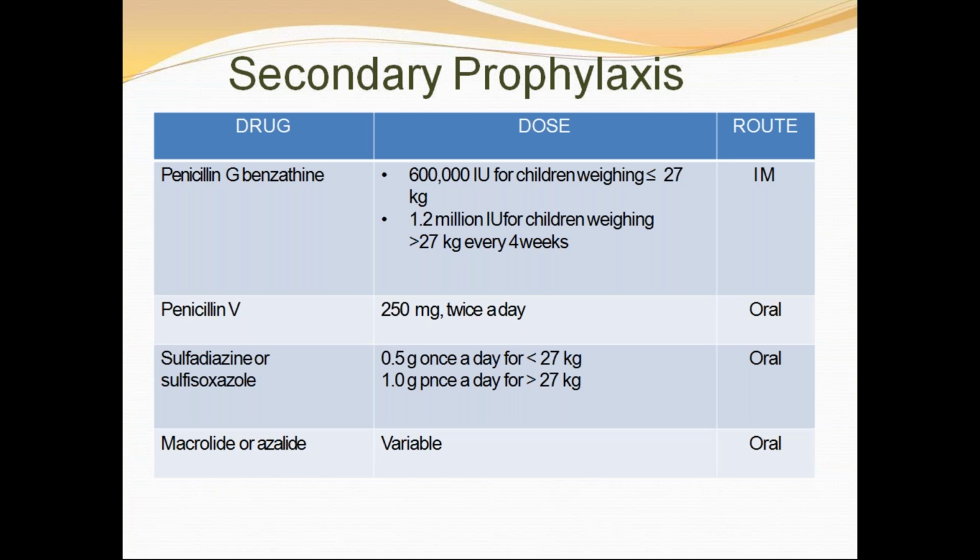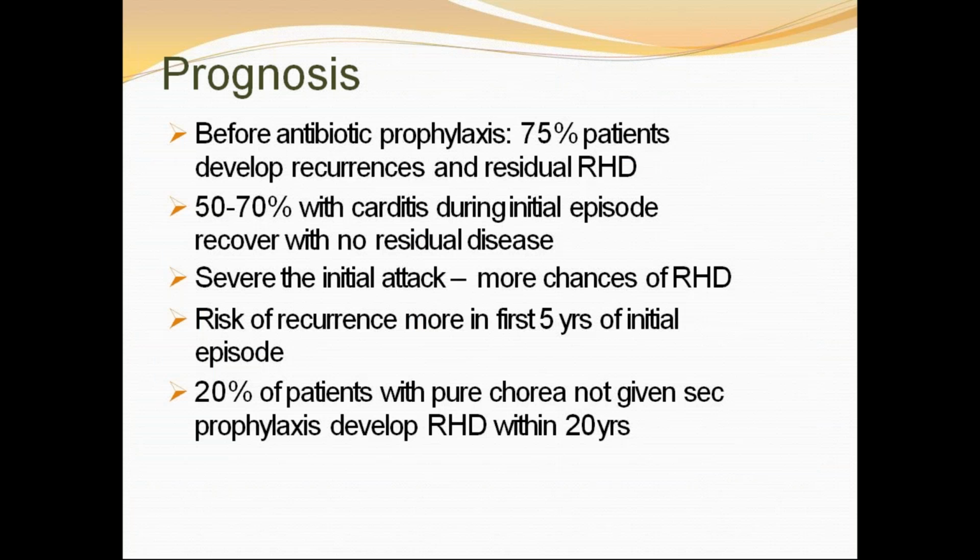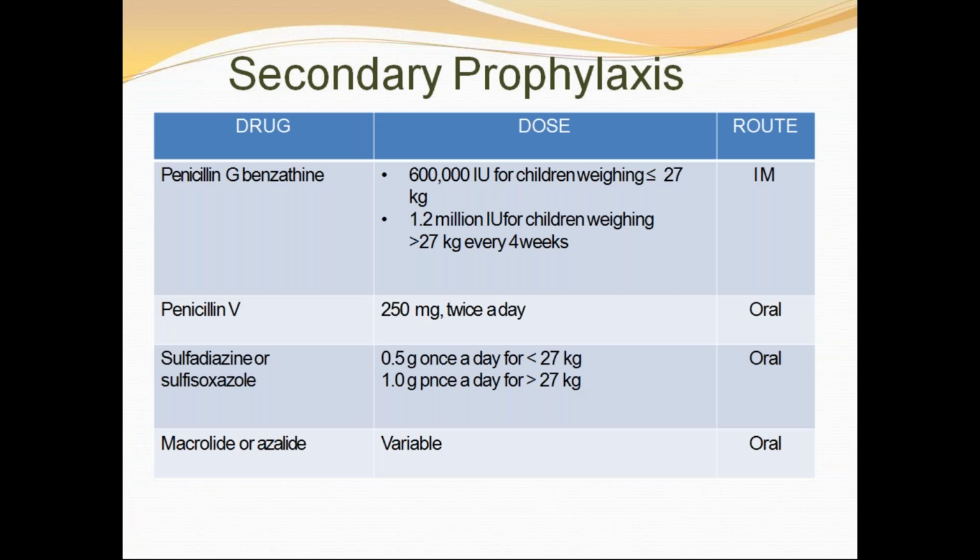And one more thing we already discussed, patients who have carditis have a potential to develop recurrences. So they have to be given long-term antibiotic prophylaxis, usually lifelong. Depending upon the carditis entity, we divide: rheumatic fever without carditis, only rheumatic fever, at least 5 years or until 21 years of age. Rheumatic fever with carditis, 10 years or until 21 years of age, whichever is longer. With carditis and residual heart disease also there, which requires lifetime prophylaxis.